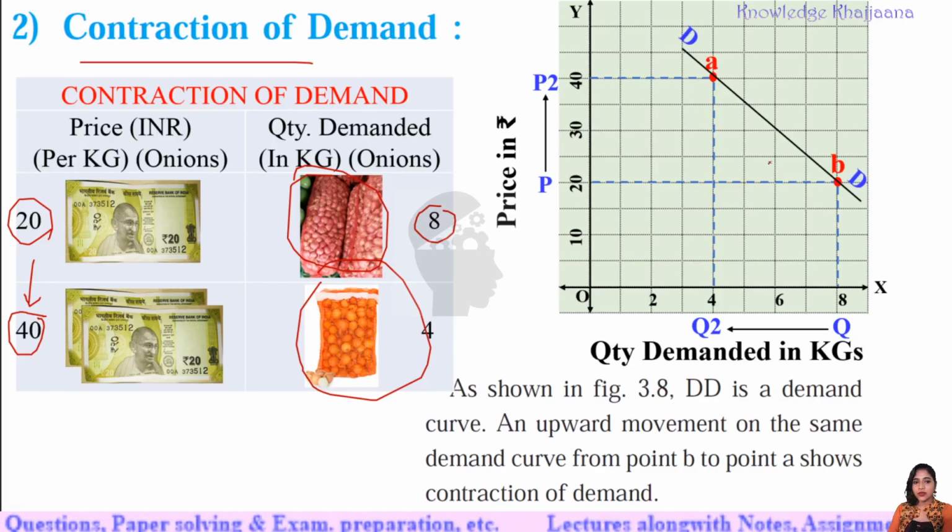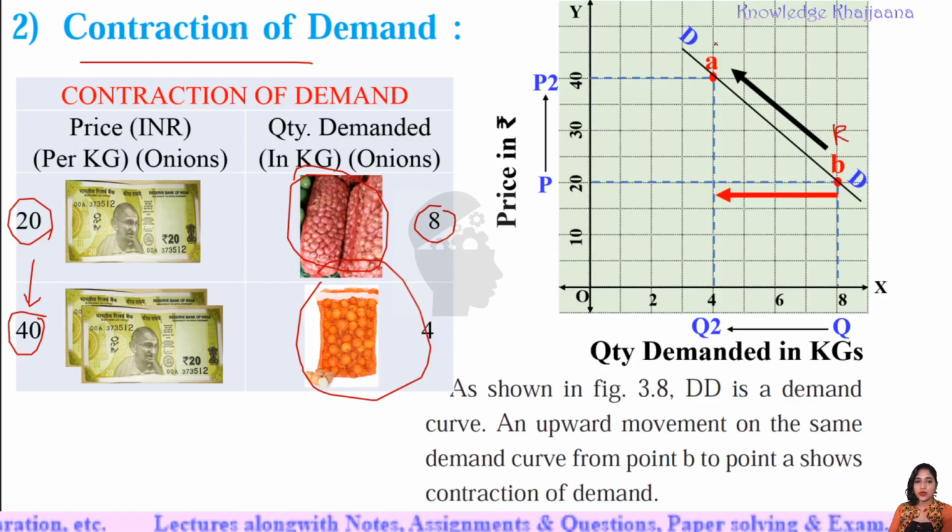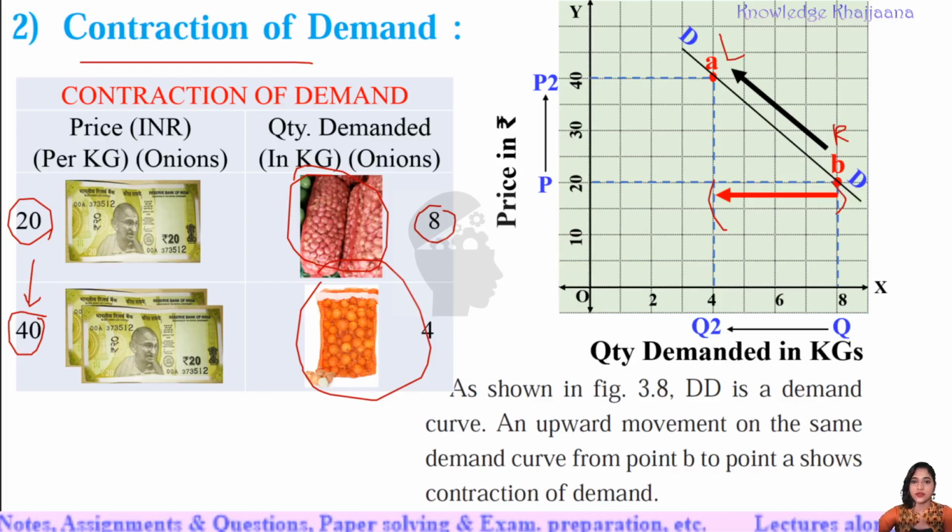And what did we find? When the price increases, the quantity demanded decreases. Means what? There is a decrease in the quantity demanded, and it is shown in the upward direction, right? The movement from point B to point A is in the upward direction, from right to left. So this much is the actual change in demand, the variation in demand.